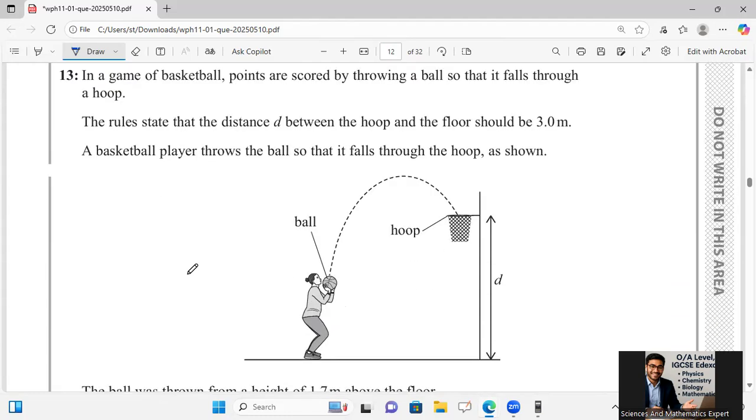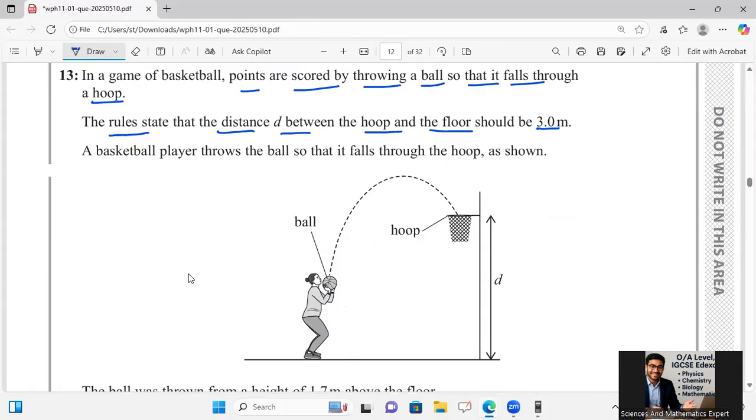Here he is saying that in the game of basketball, points are scored by throwing a ball so that it falls through a hoop. The rules state that the distance d between the hoop and the floor is 3 meter.